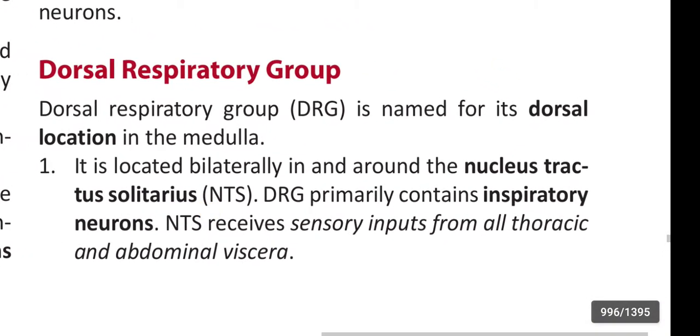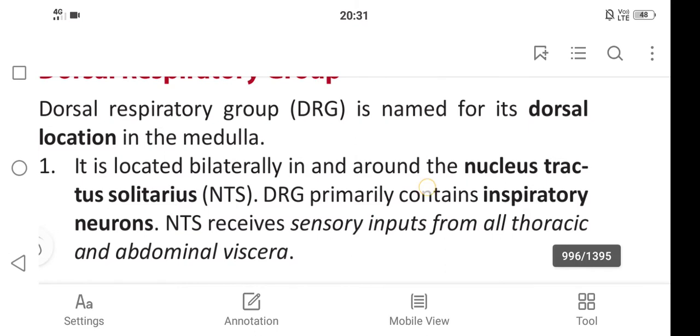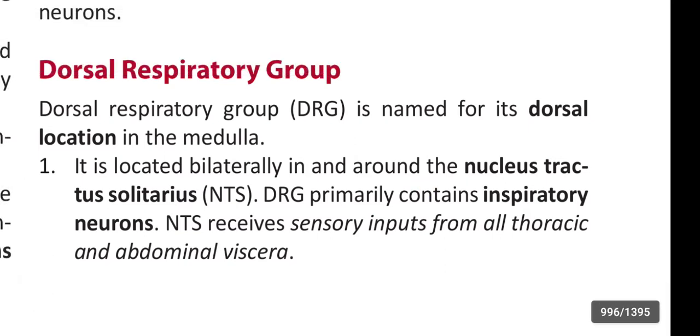First, dorsal respiratory group. The dorsal respiratory group is named for its dorsal location in the medulla. It is located bilaterally in and around the nucleus tractus solitarius. Dorsal respiratory group primarily contains inspiratory neurons.